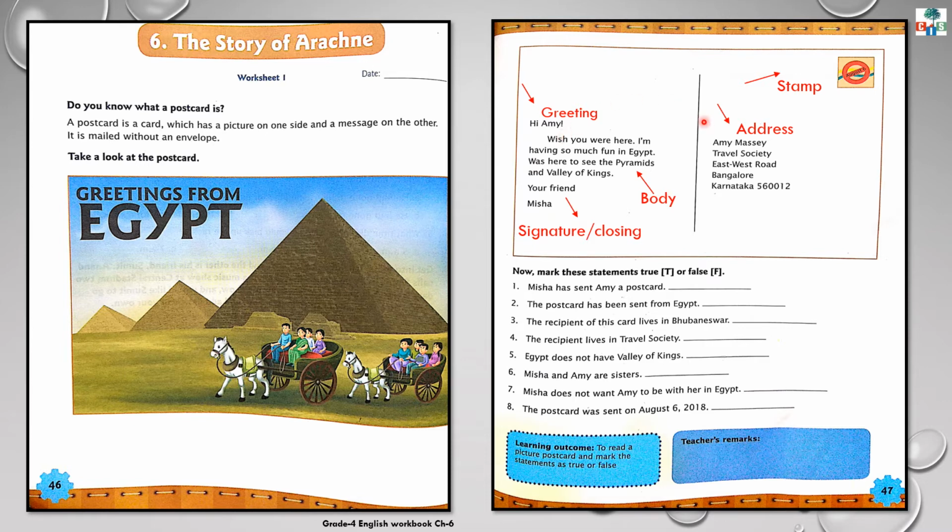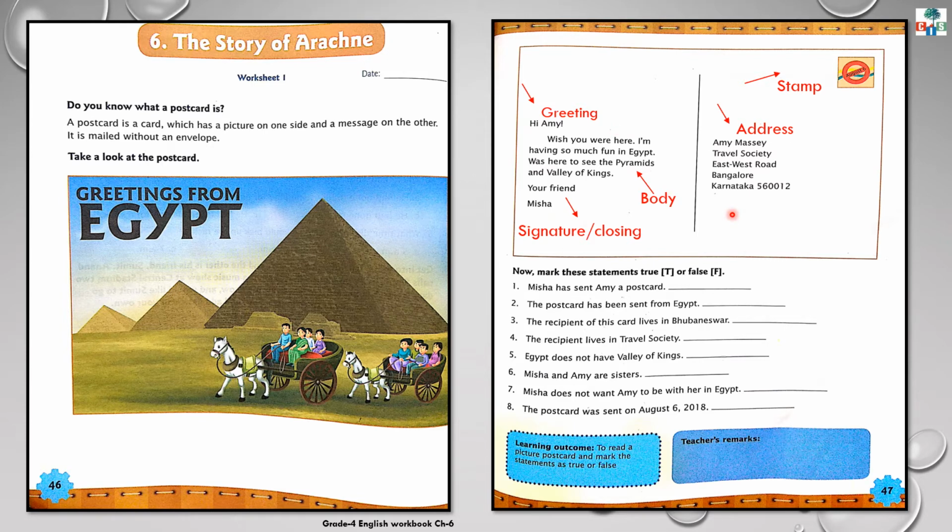Amy. Yes, so here we will write Amy's address. And in the top right hand corner of this part, right hand side part, you will paste a stamp here. Understood? And you have to write the date also, on which date you have written this message. Understood? So, like this, you have to write the message.